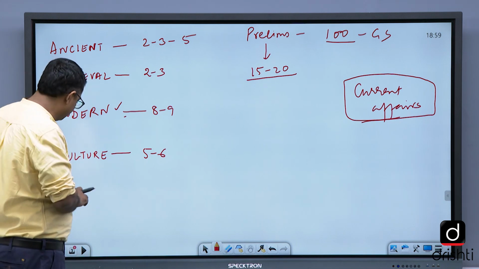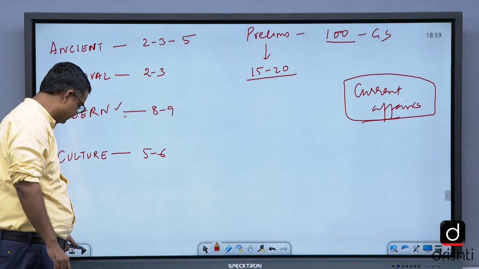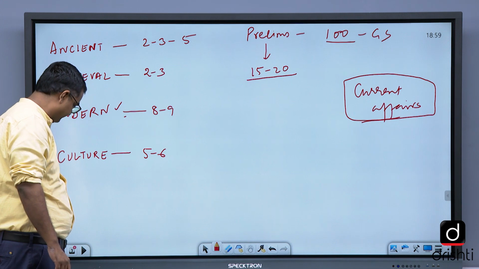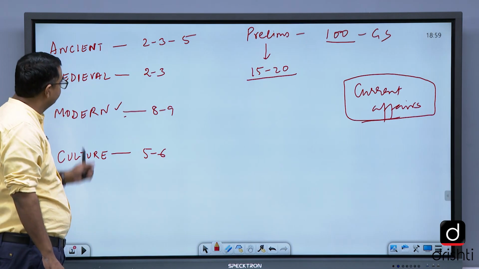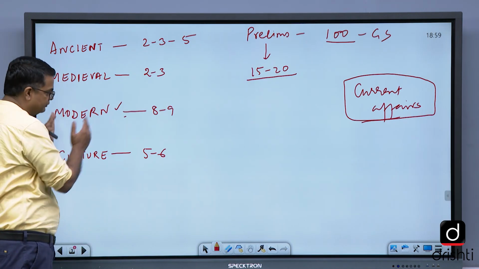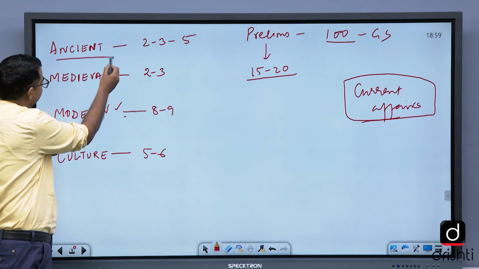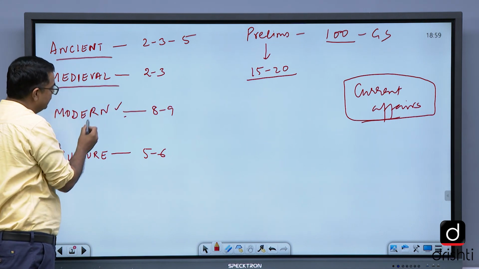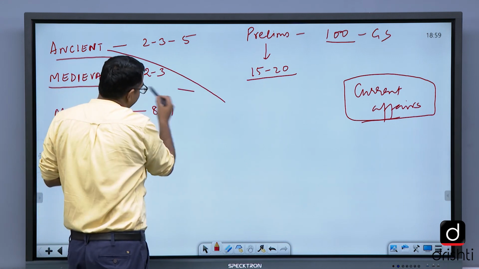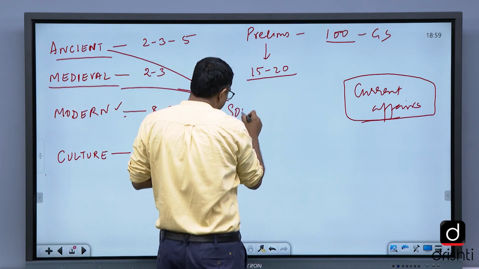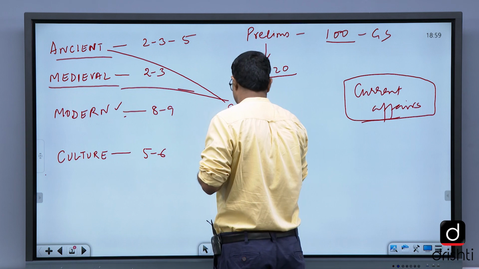The third thing I will discuss with you, one by one, because modern we did. Now I will start with ancient, then switch over to medieval, then South India, South Indian history.